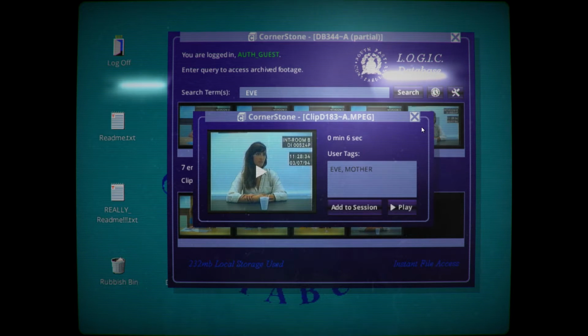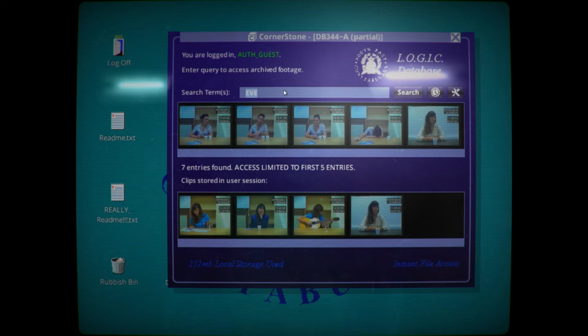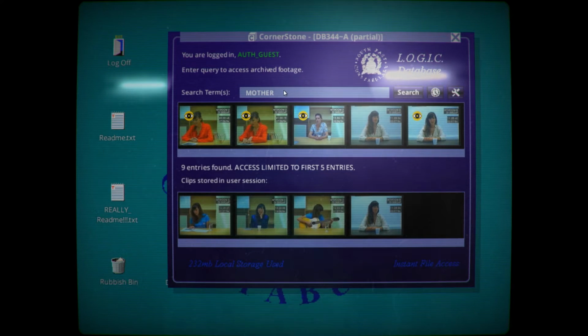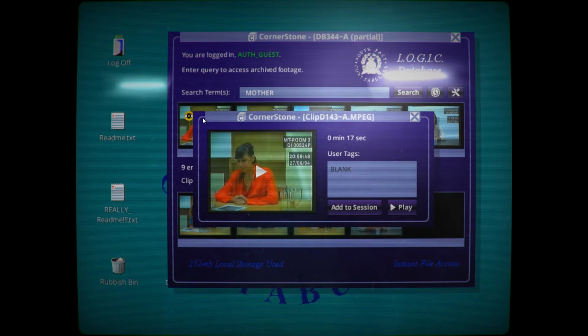I would love to get more from this one. So I'm gonna type in mother. Alright, we've got quite a few here, guys. Some very early ones as well. This game, man. It's very addictive. It's a really cool concept. I'm really enjoying it. So this is the 27th of June, so this one's pretty early. Let's see what she says about her mother in this one.